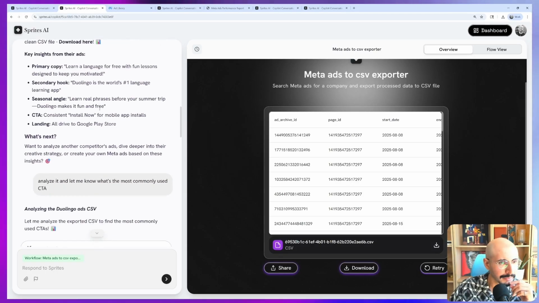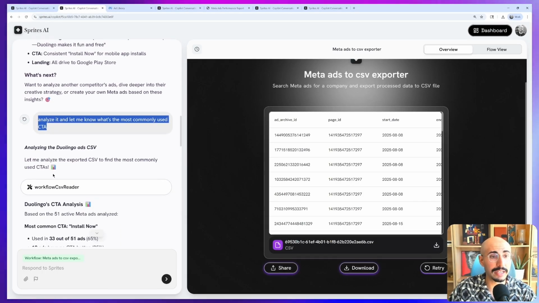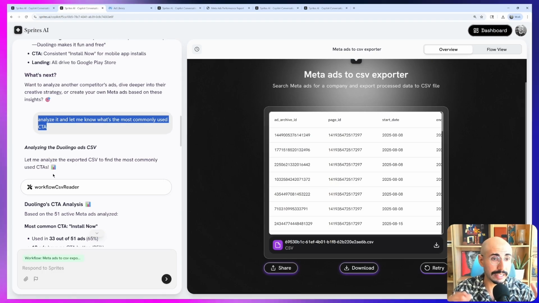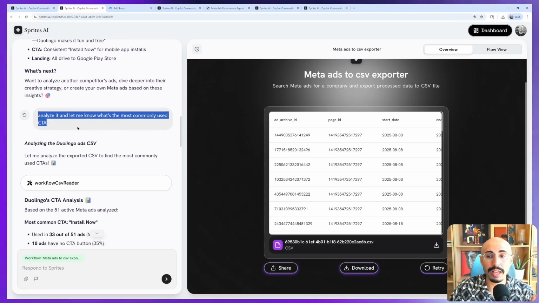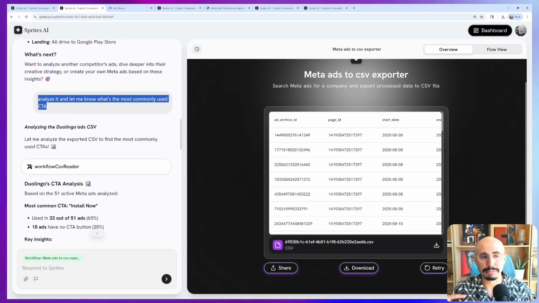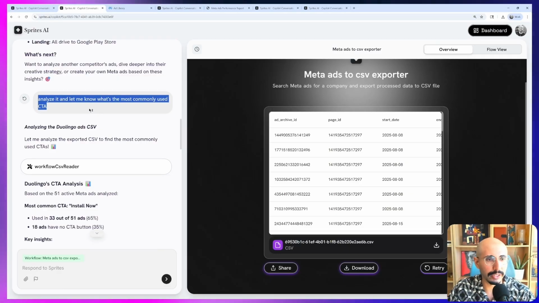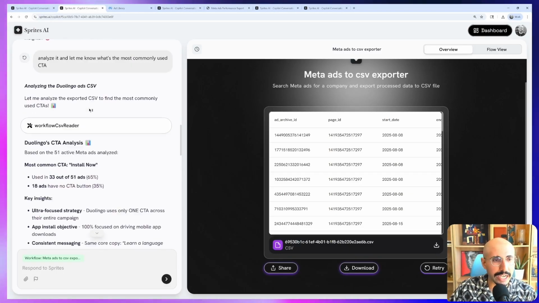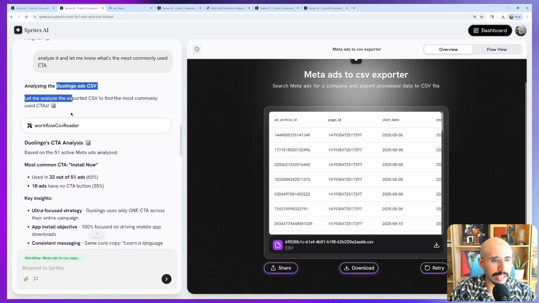But then I can go ahead and say something like, analyze the ads and let me know what's the most consistently or commonly used CTA, right? I want to make an ad for my own app and I don't want to do the A/B testing, right? Is it get now, download now, install now, whatever? What's the best CTA I should use? And it's going to go ahead and do the analysis job.